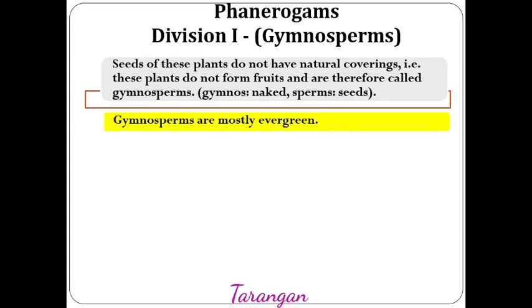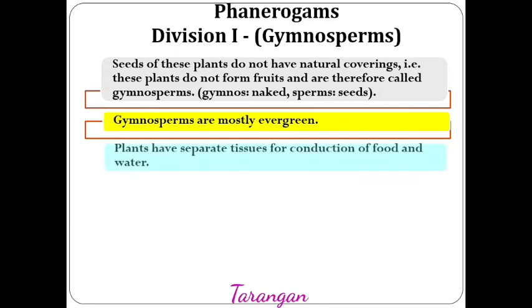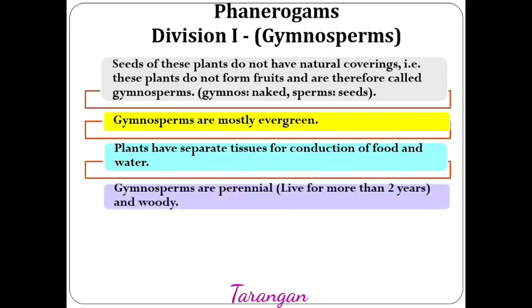Gymnosperms are mostly evergreen. These plants have separate tissue for conduction of food and water. As we have discussed earlier also, the height of this plant can be very large, and for conduction of water as well as food, these plants require a specialized or separate tissue, xylem and phloem. Gymnosperms are perennial, that is, they can live for more than 2 years.